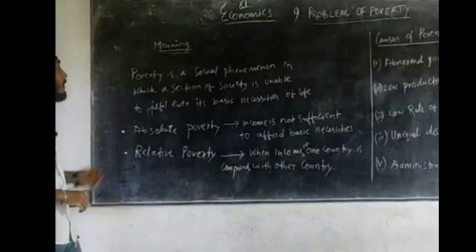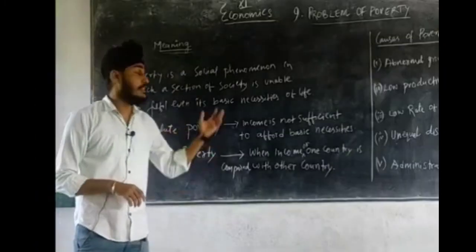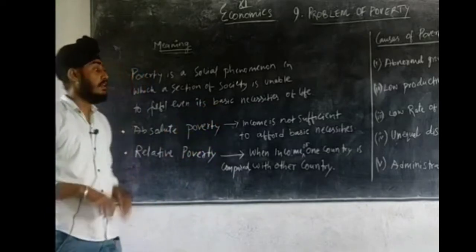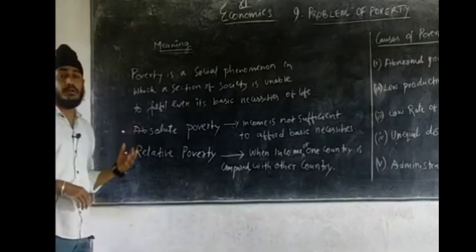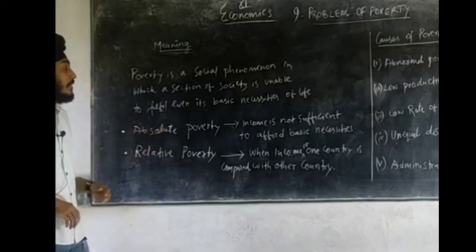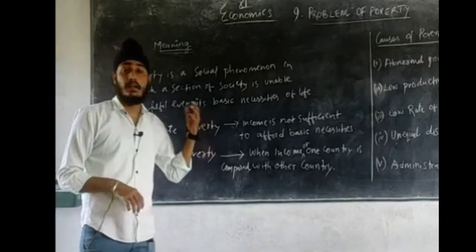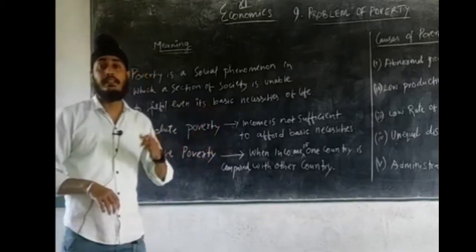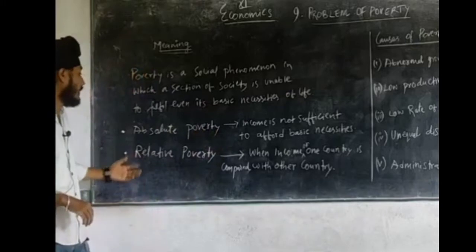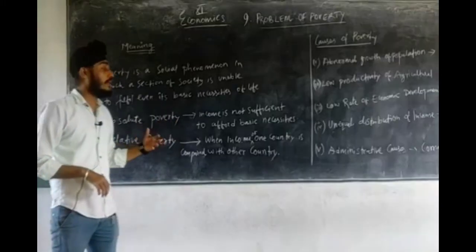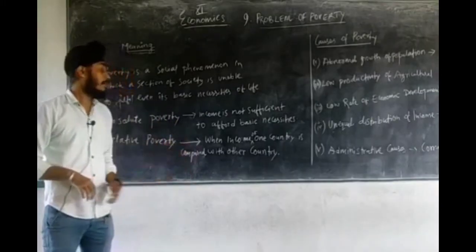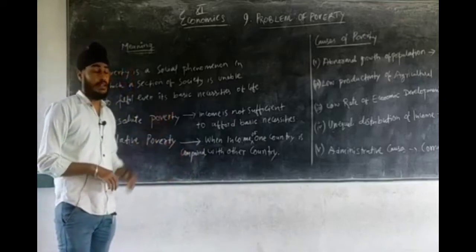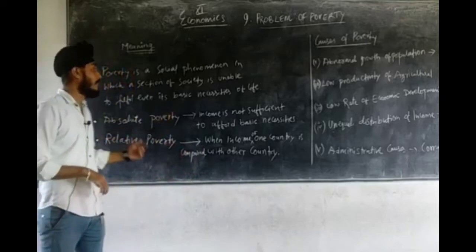Poverty is a social phenomenon in which a section of society is unable to fulfill even its basic necessities of life. Clear? So there are two ways in which poverty is determined. The first one is absolute poverty. Absolute poverty is when consumers or households income is not sufficient to afford basic necessities, and relative poverty is when income of one country is compared with other country. So this was the meaning of poverty as well as absolute poverty and relative poverty.